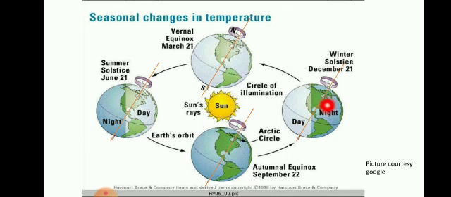Here it is in the perihelion position, the sun rays here are falling perpendicular on the northern part, and then slowly and steadily it is moving here. At this position the sun rays are perpendicular on the equator. So, equinox is there, equal day and night, 12 hours night, 12 hours day. Then slowly and steadily it is coming here to this position, aphelion, far away. Here also the sun rays are falling perpendicular on the northern hemisphere, and at this position again on September 22nd, 23rd, the sun rays are falling perpendicular on the equator.